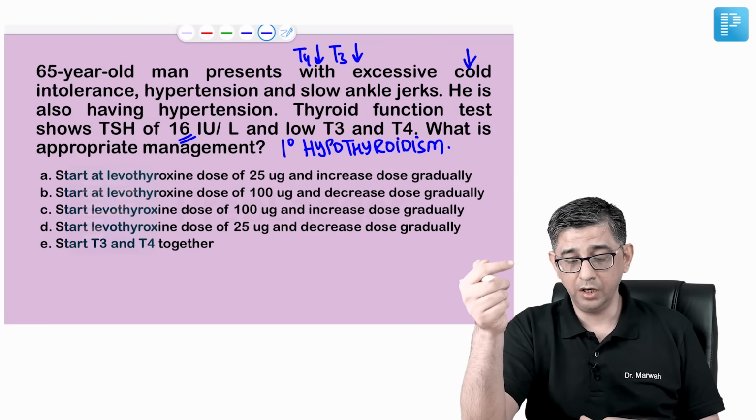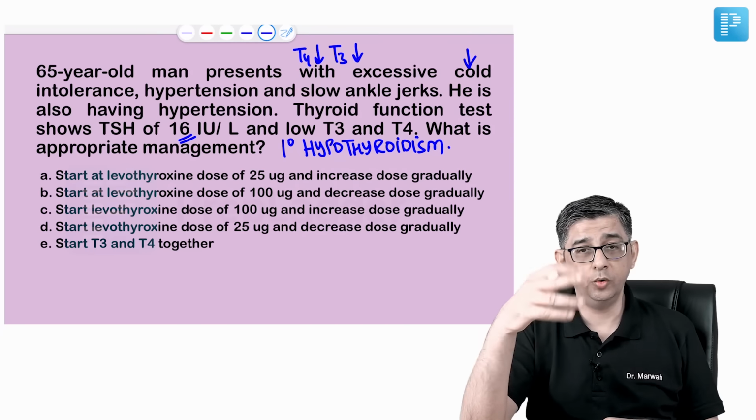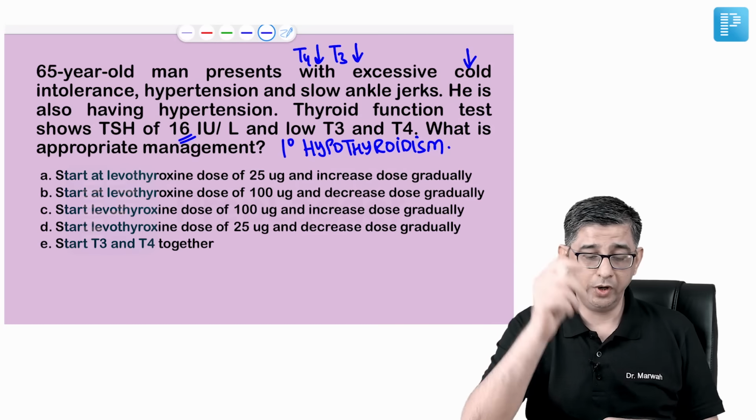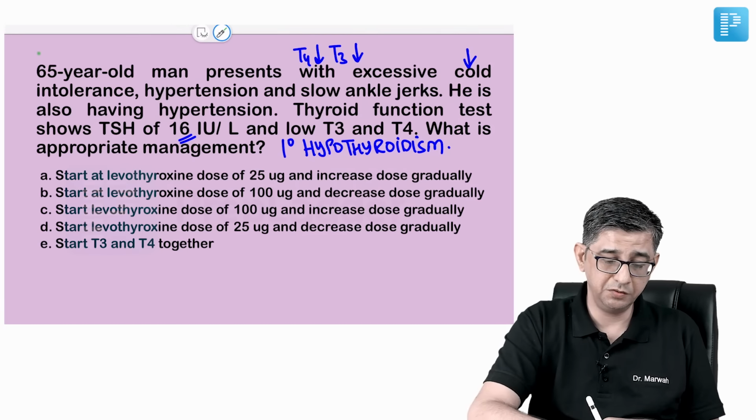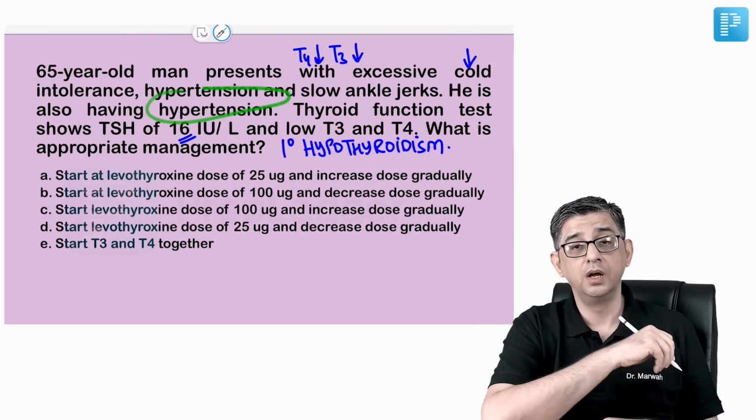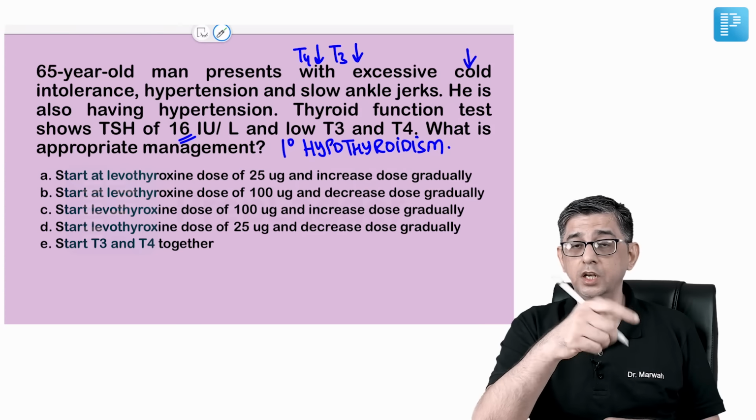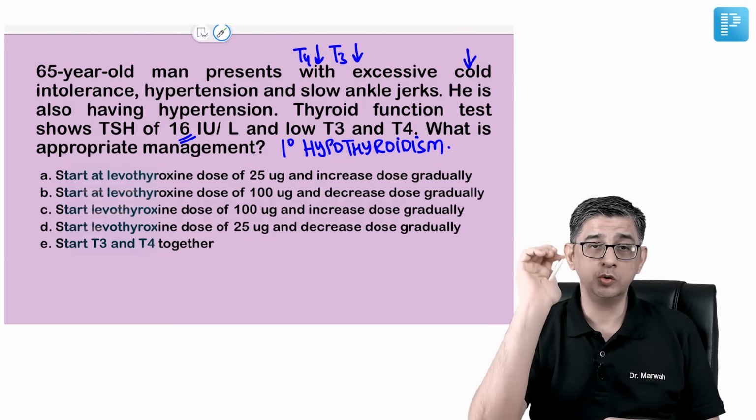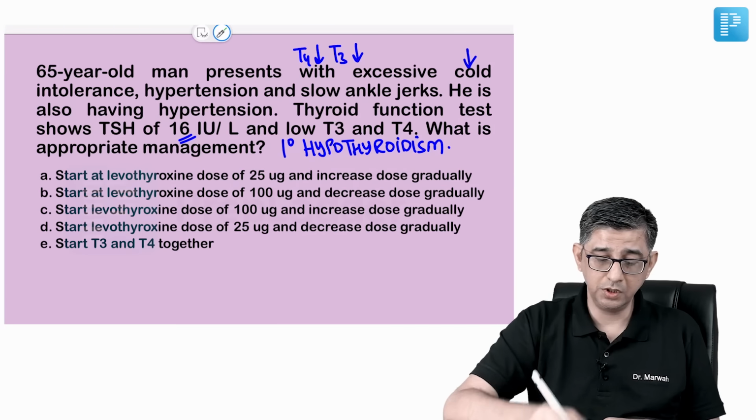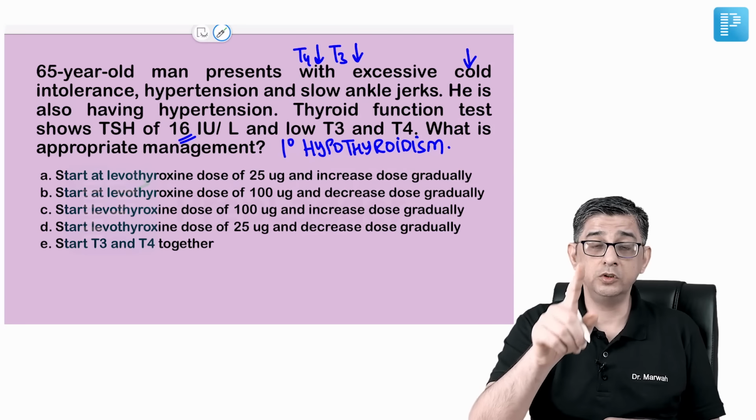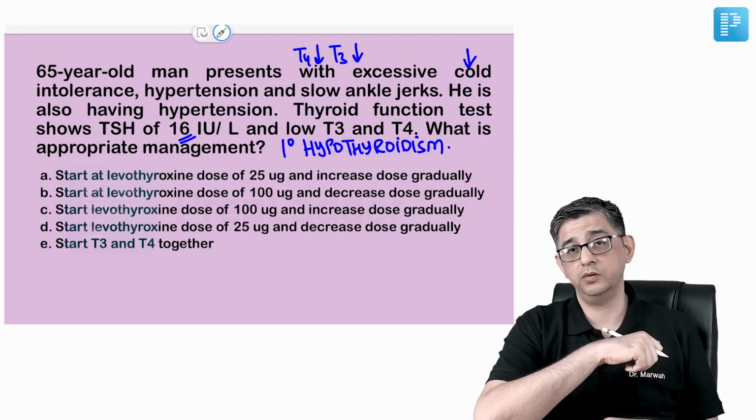Now we have to start levothyroxine in this patient. Should I start at a low dose? Should I start at a high dose? The point is, first, the age of this patient is 65 years and he is also hypertensive. In old age, angina could be present, heart disease could be present. Starting levothyroxine is not a joke because levothyroxine increases oxygen consumption of the heart.